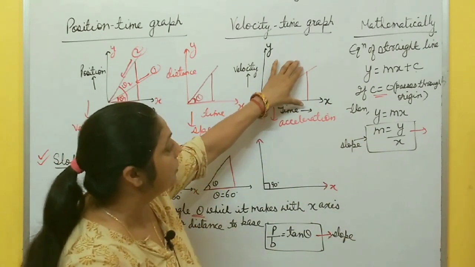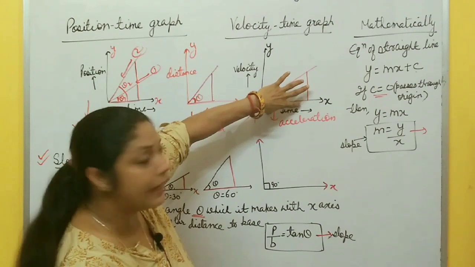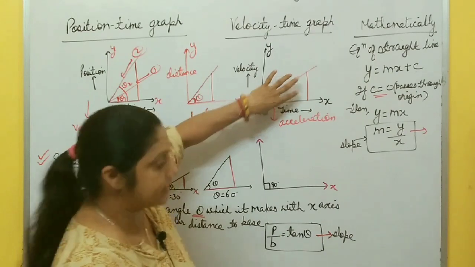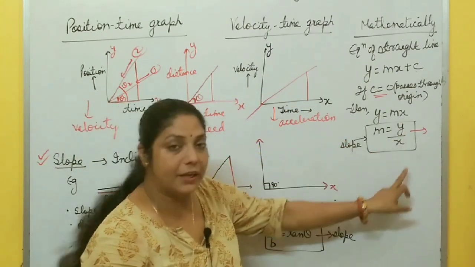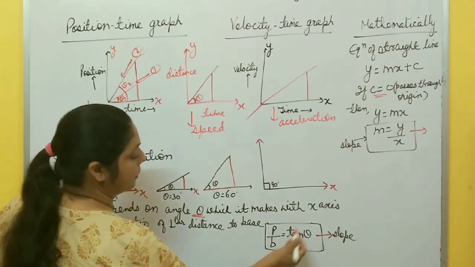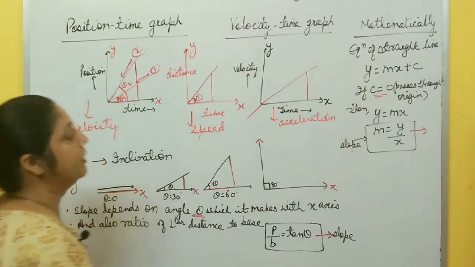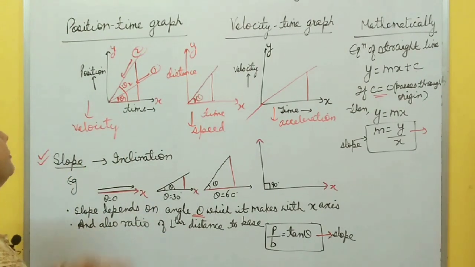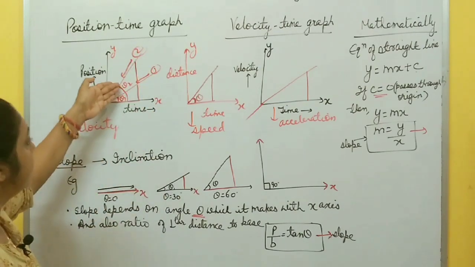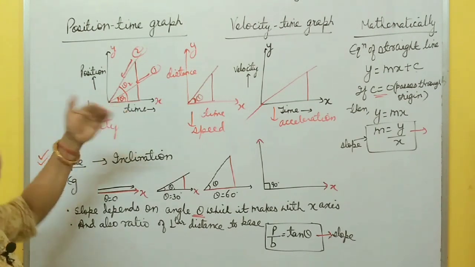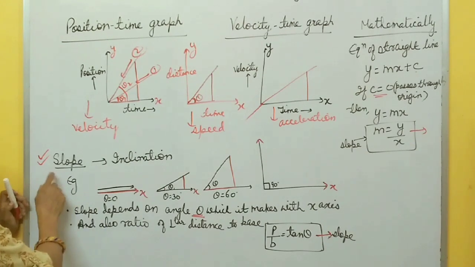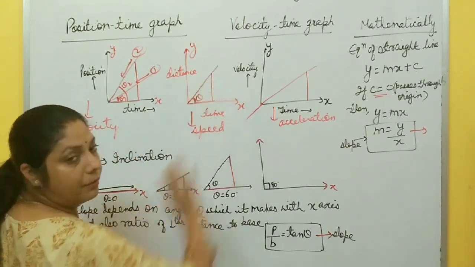Whatever is the value on the y-axis, divided by the value on the x-axis, the ratio of perpendicular to base, is y by x. So mathematically also slope is y by x, and with the help of this concept, slope is perpendicular by base, which means tan theta. So if any question asks which of these two, first and second line, has more slope: greater the angle, greater is the slope. Smaller the angle, smaller is the slope. The concept of slope is very, very useful when we are discussing graphs.